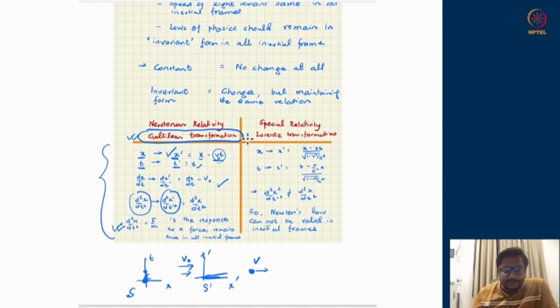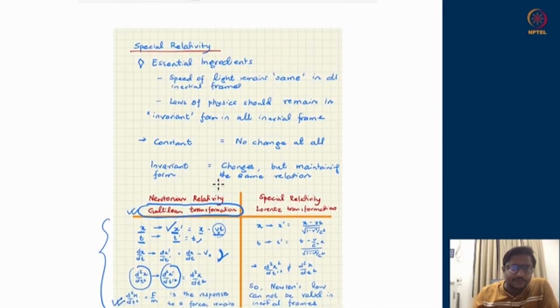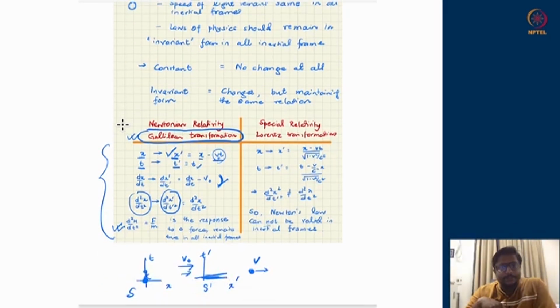However, as we have seen from the second point itself, the velocities do change across different frames. So therefore, it is in direct conflict with the first assumption that special relativity proposes, that the speed of light should remain the same in all inertial frames. In order to accommodate this demand, people tried to come up with another set of transformations which respects the demand that the speed of light remains the same across all inertial frames. And ultimately, we ended up landing on a set of transformations called Lorentz transformations.